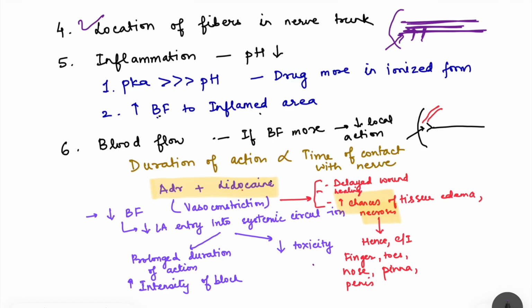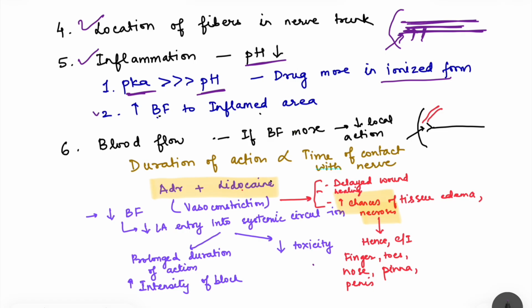Okay. Then there is presence of inflammation. When inflammation is there, pH of that area decreases, so it becomes more acidic. In that case, pKa of the local anesthetic will become much more than that of the pH, because the pH has decreased in that area. So the drug becomes more in ionized form. So there is slower onset of action. The potency also decreases. For example, if you are performing a tooth surgery, you are removing the tooth, and in case there is inflammation also, the action of the local anesthetics will be much lesser because the pH of the area is lesser.